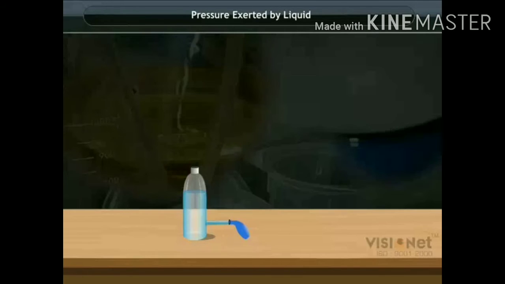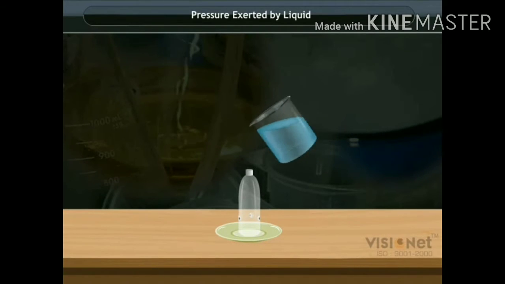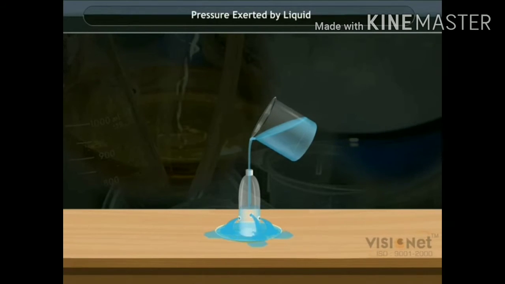Till now we observed downward and sideward pressure. Now we are going to check with another activity whether liquids exert pressure in all directions or not. We have taken a water bottle which has 3 holes at the same height. Now as you pour the water, observe how the water comes out. Yes, we observe water comes out with equal pressure from all sides. That shows that liquids exert equal pressure in all directions.